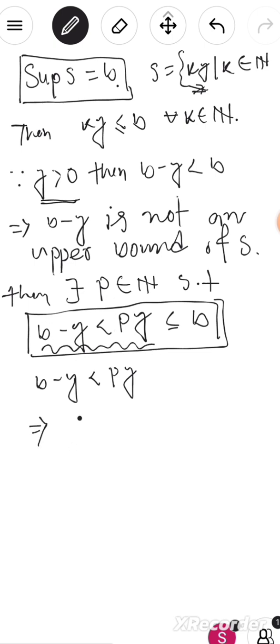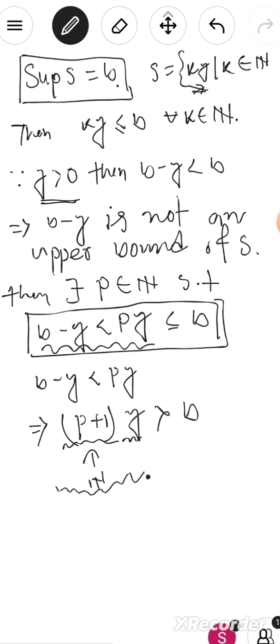From here we can take only this inequality. Then we can write (p plus 1) times y is greater than b. We assume that p belongs to the natural numbers, then obviously p plus 1 also belongs to the natural numbers, and y is any positive quantity from R. Then this quantity is a member of S, because members of S look like ky, where k belongs to the natural numbers.